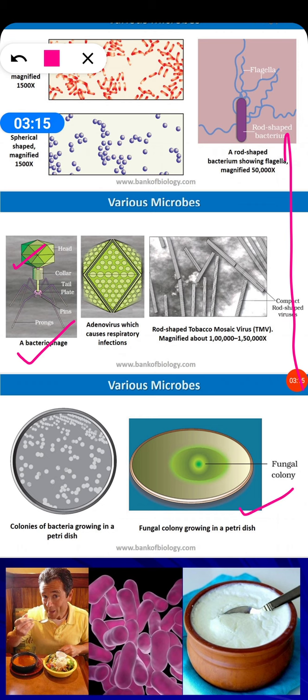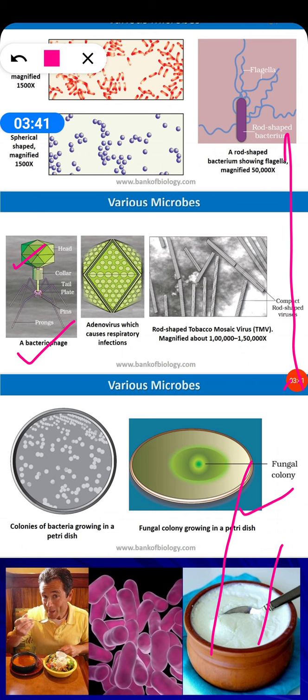Here you can see a fungal colony, and here are some of the bacteria. We have already studied in class 11th that there are various shapes of bacteria: rod shaped, spiral shaped, comma shaped. You can see here curd. Can you see curd here? Yes, you can see curd.